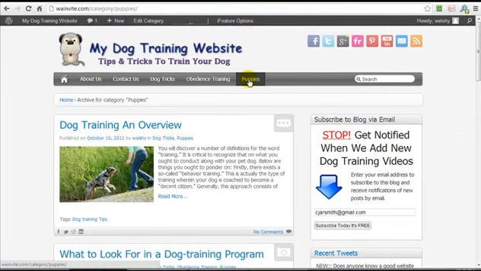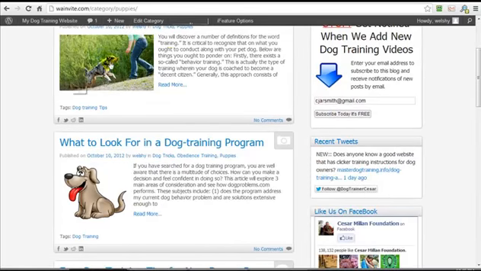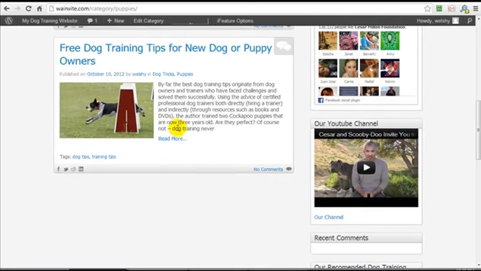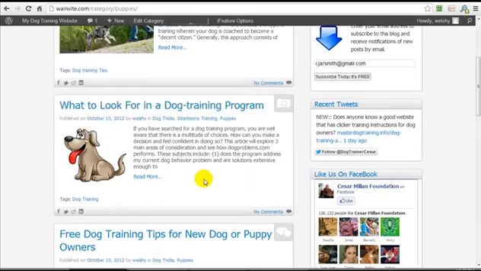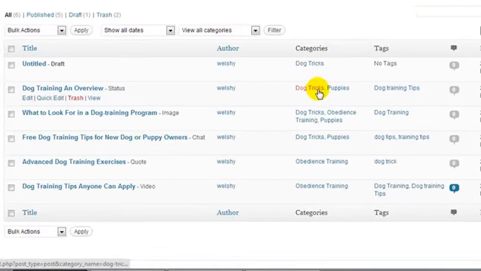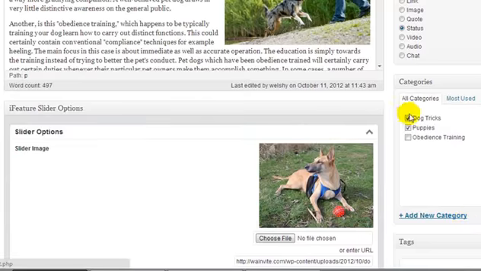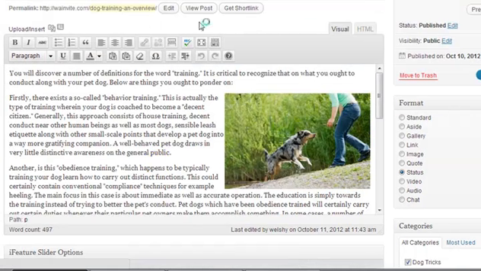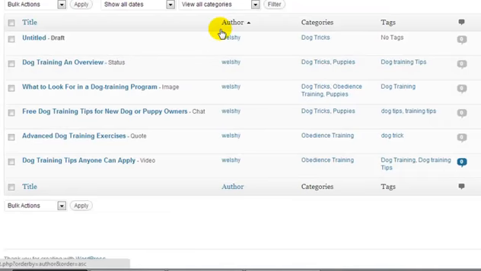So, sorry, if I click on the puppies category, it's only going to show the posts which have been put into the puppies category. So as you can see, we have 3 of them. If for some reason we wanted to move this post to another category, well, we can simply edit the post and simply uncheck whichever category we don't want it in. Or you can do it like a quick edit.